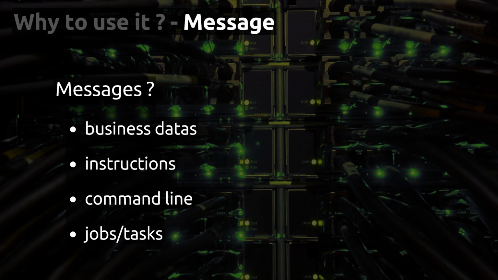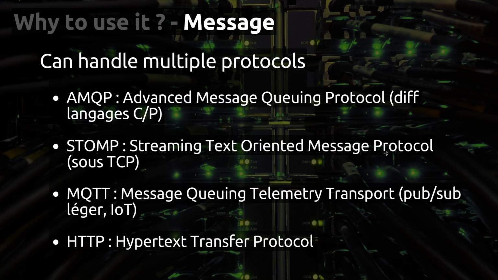You can store, for example, a simple command line as a message, or jobs or tasks. For example, in Python, a really well-known library is Celery. This is a job scheduler, and this job scheduler can use RabbitMQ. Not only RabbitMQ, but it can use RabbitMQ.